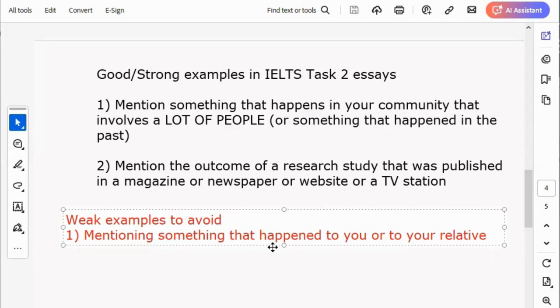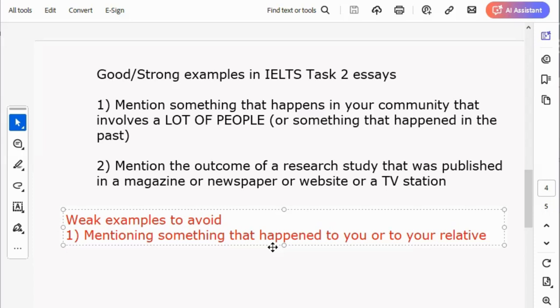Some people write that, I know of my neighbor, this and this happened to him. I mean, people do it. I'm not saying people don't do these things in IELTS essays. People do it. But these are things that will reduce your score from 8.0 to 6.5.